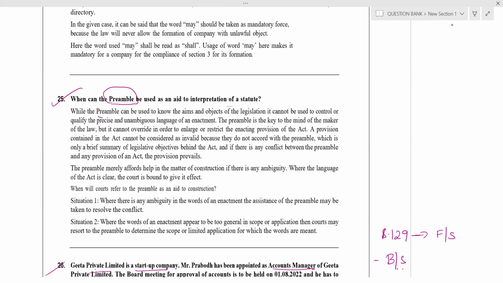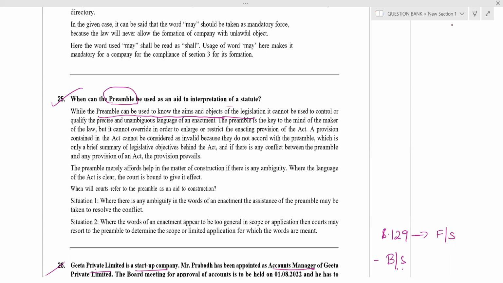Second point, preamble helps to ascertain the intention of the lawmaker behind it. So here we can understand the intention of the lawmaker.